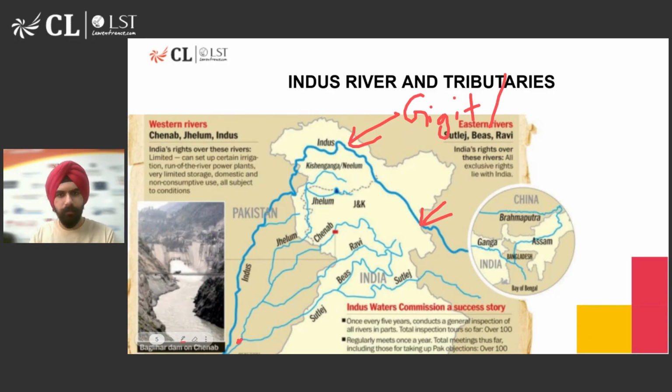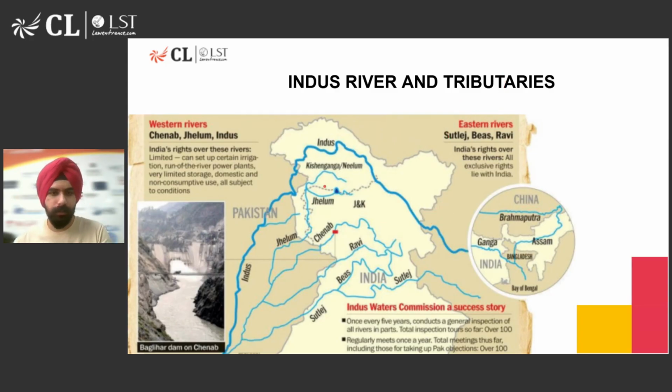Let's look at the other rivers as well. When you talk about the Jhelum River, you can see this river here. Here it divides into two parts, and here you can see the Kishan Ganga Dam project, which we'll talk about. This Jhelum River originates from the Verinag spring. This spring is in Anantnag district, the district where Baisaran Valley is also situated. And if you look at the path of this river, it flows through the Vular Lake, which is in Srinagar, one of the largest freshwater lakes, and then crosses into POK and then merges with the Chenab River, as you can see, at a place called Jhang, which is in Pakistan.